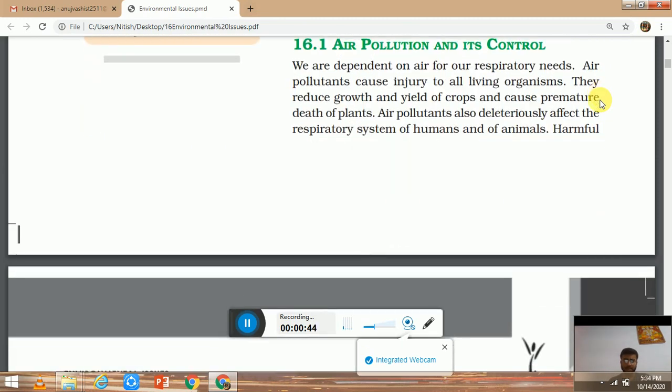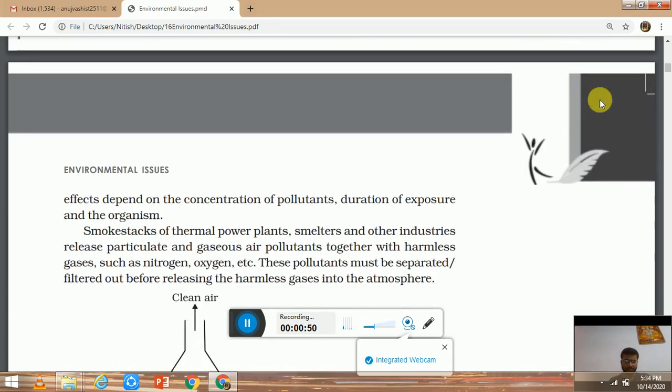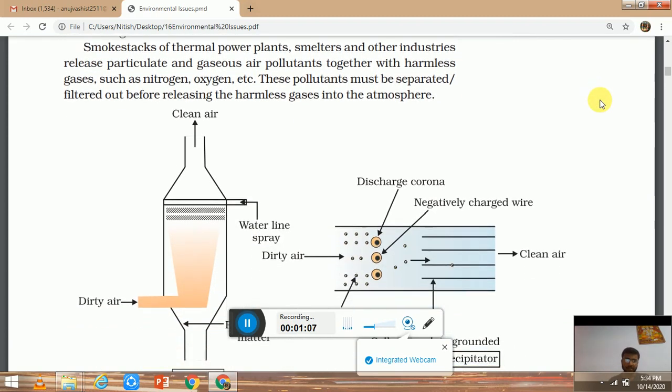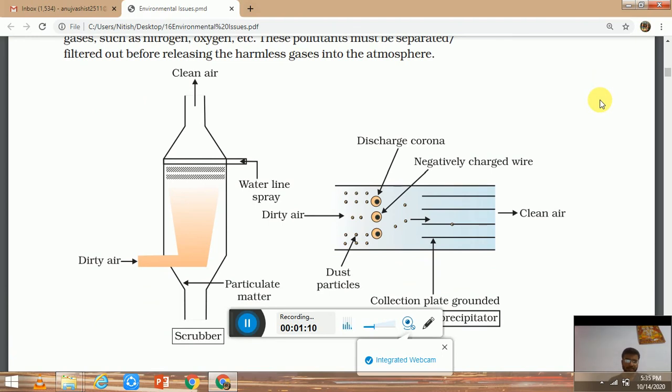First is air pollution. Air pollution is any undesirable change in the quality characteristics of the air. Now we all know that air pollution is caused by atmospheric pollutants and industrial pollutants, and there are various instruments by which we can protect the atmosphere from harmful gases released by industry. First is the scrubber. A scrubber is mainly used for gaseous pollutants. In this there is a water line spray. This water spray wets the gases, and from below there is entry of harmful gases, so all the harmful gases stick on the walls of the scrubber and clean air passes out.